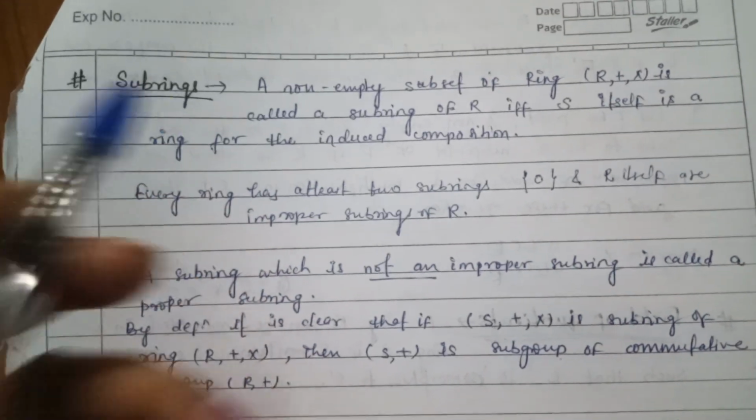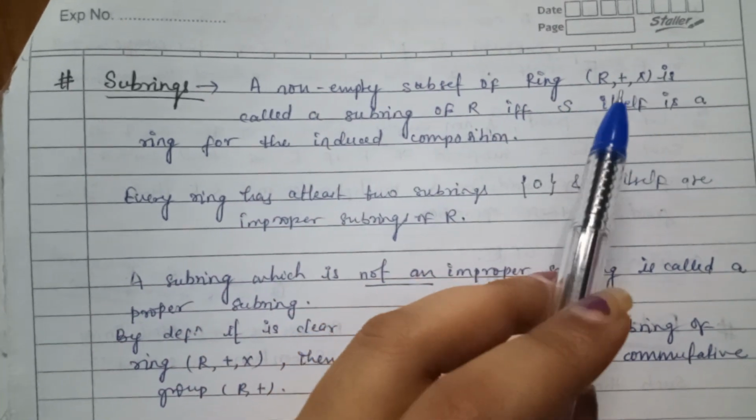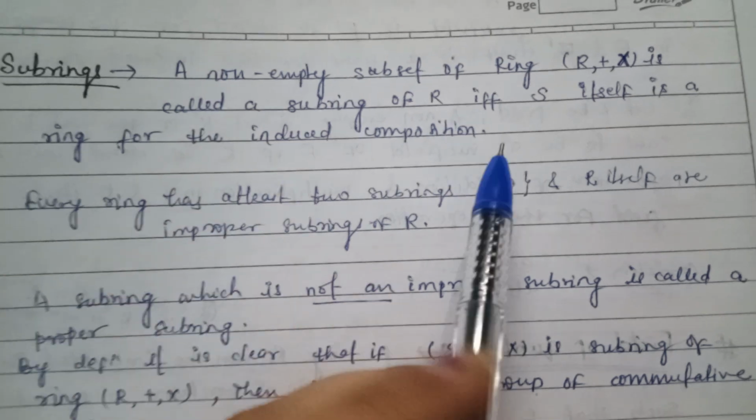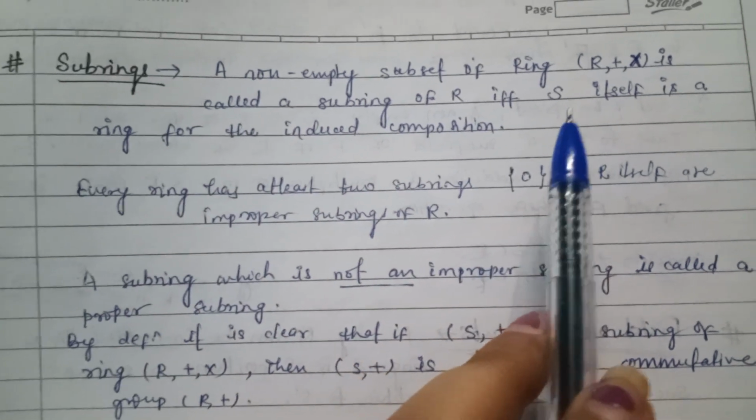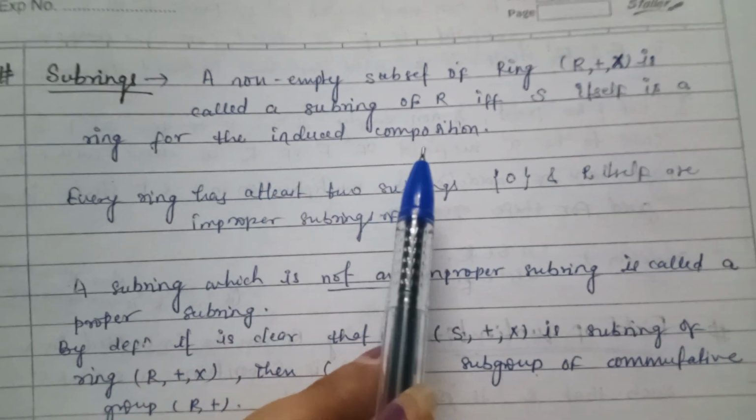What will be the definition of subrings? A non-empty subset S of ring R (+, ×) is called a subring of R if and only if S itself is a ring for the induced composition.